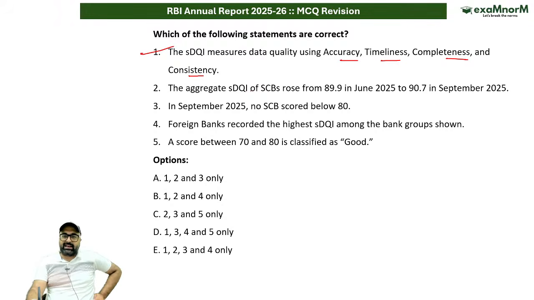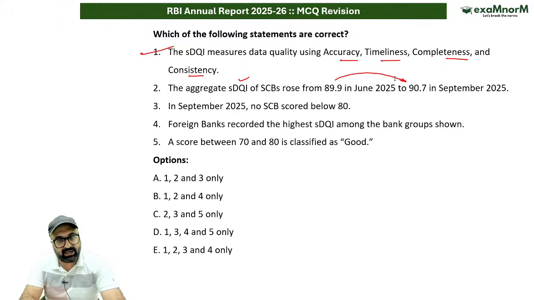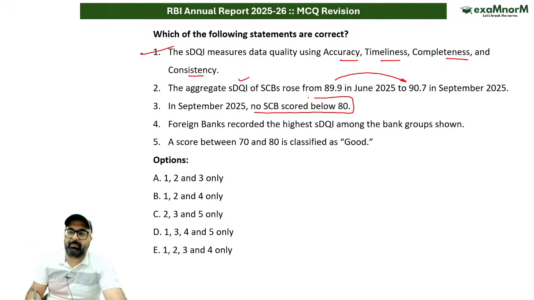That is correct. Aggregate SDQI of scheduled commercial banks have increased from 89.9 to 90.7%. This is correct. That is absolutely correct. In September 2025, no scheduled bank scored below 80. कोई भी ऐसा शेड्यूल बैंक नहीं था जिसने 80 से बिलो स्कोर किया. दैट इज करेक्ट.